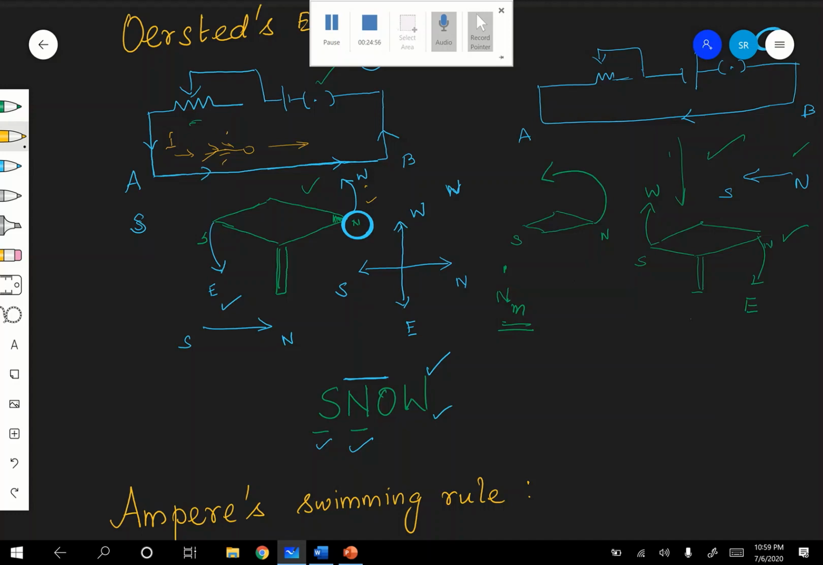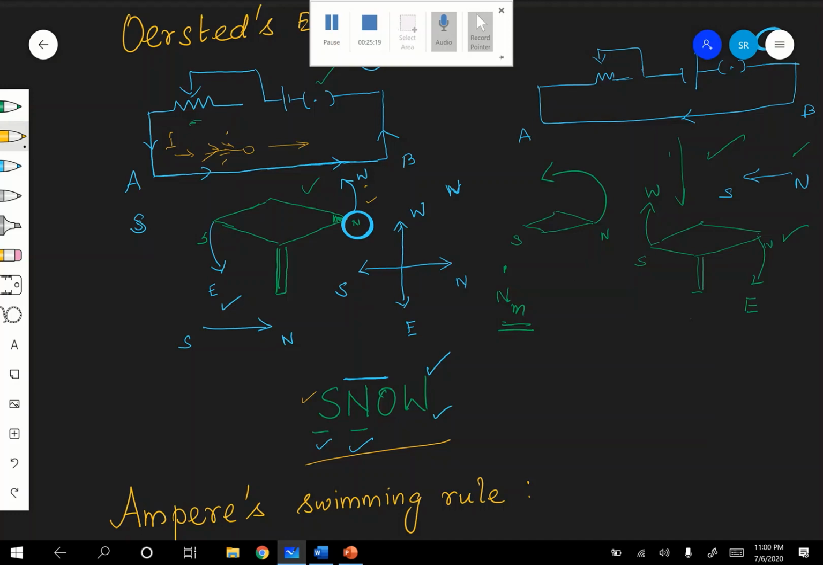Are you following? So this is recollected with SNOW. SNOW is also very important. So what is SNOW? It shows that when the current is from south to north, the north pole of the magnet will be deflected towards west, provided the magnetic needle is kept very close to the current carrying conductor. That is very important.